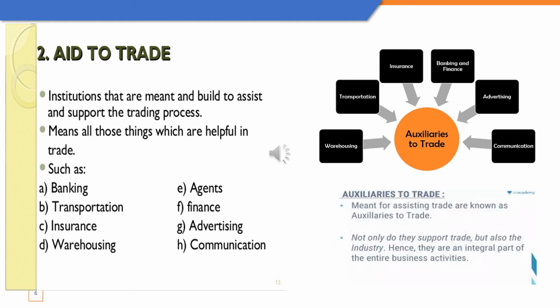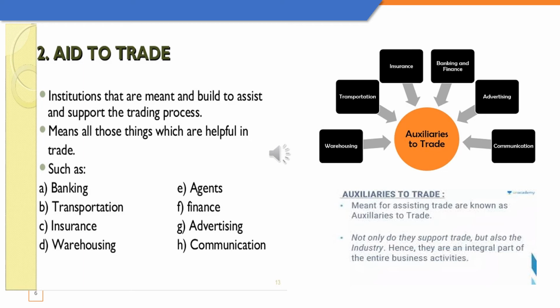The second aid to trade or auxiliary to trade is transport. Now children, let's take a simple situation. Production happens at a certain place and consumption happens sometimes everywhere in the country and even outside the country. So there is a hindrance of place which is removed by transportation. Transportation takes the good from where it is produced to all the places where it is going to be consumed. So transportation removes the hindrance of place.